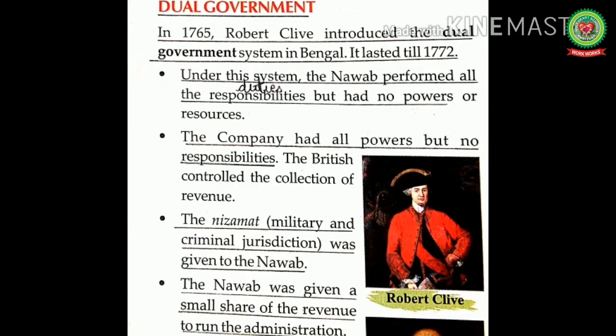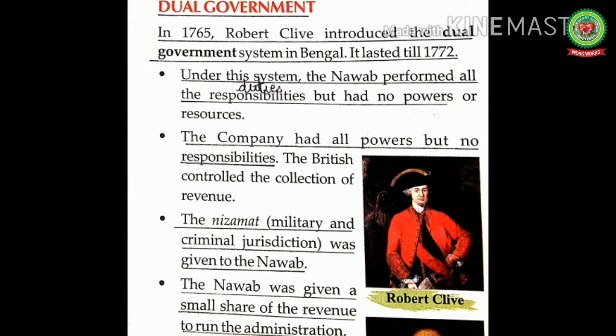Now, let us read from the book. In 1765, Robert Clive introduced the dual government system in Bengal. It lasted till 1772. Under this system, the Nawab performed all the responsibilities but had no powers or resources. Resources means funds. The company had all powers but no responsibilities.